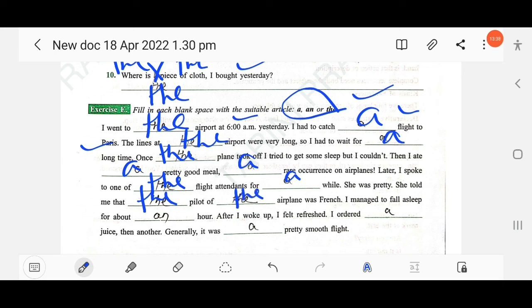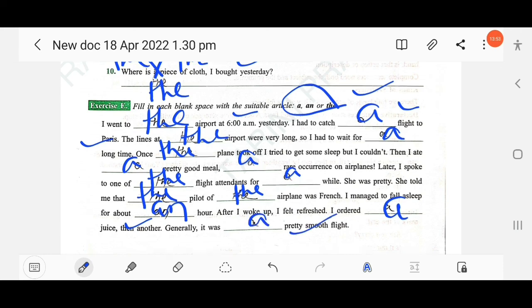I managed to fall asleep for about an hour. After I woke up, I felt refreshed. I ordered a juice, then another. Okay, generally it was a pretty smooth flight. Clear?